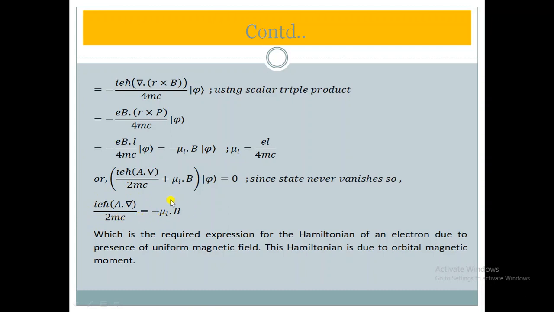So we have found the expression for that. This is in the case of orbital motion. Likewise, for spin motion or intrinsic angular momentum, intrinsic magnetic moment, we can also write this expression. So here we found the required expression for the Hamiltonian of an electron due to the presence of a uniform magnetic field along the z direction.